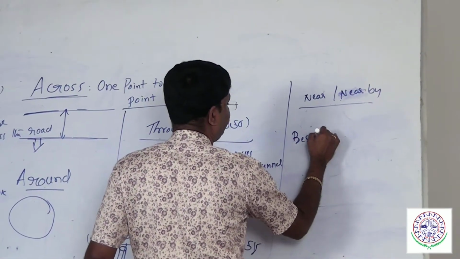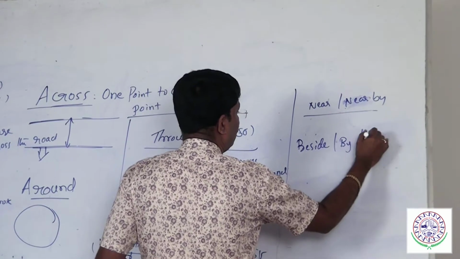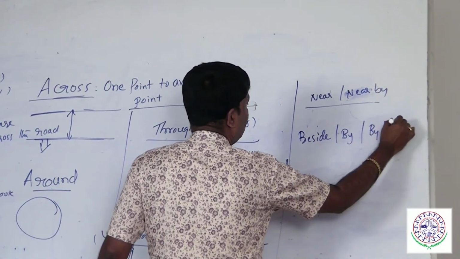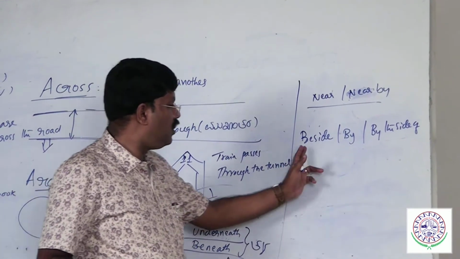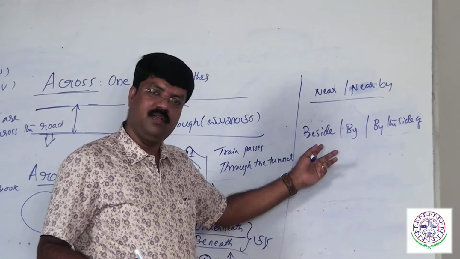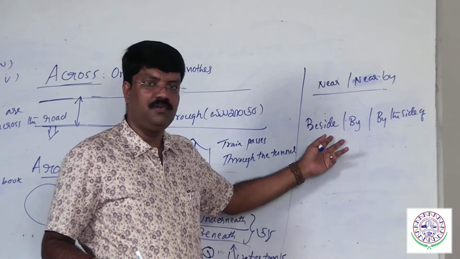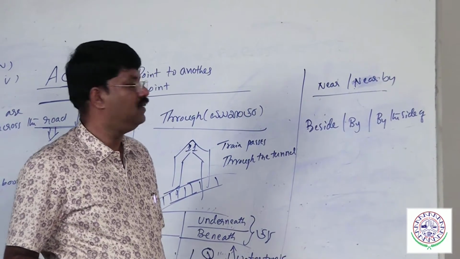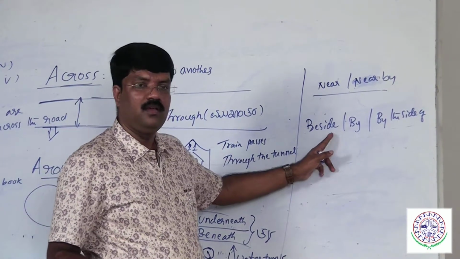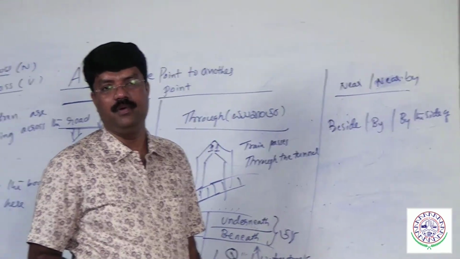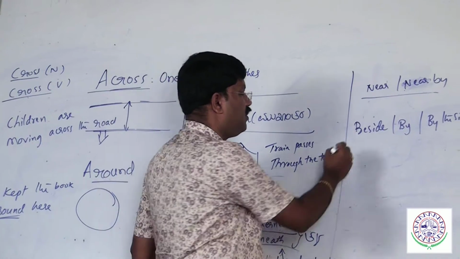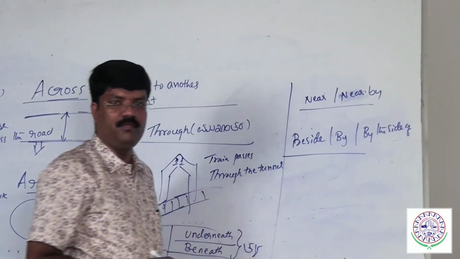Beside, by, the side of. So all have got the same meaning. Exam will give all the options, but we need to be careful to choose the appropriate one. Beside, by the side of mean next to, at the side. All three have got the same meaning. We can use either one of them.